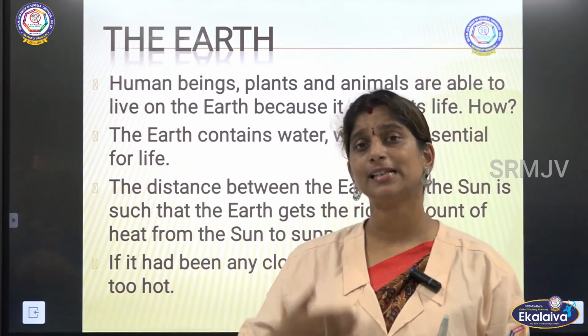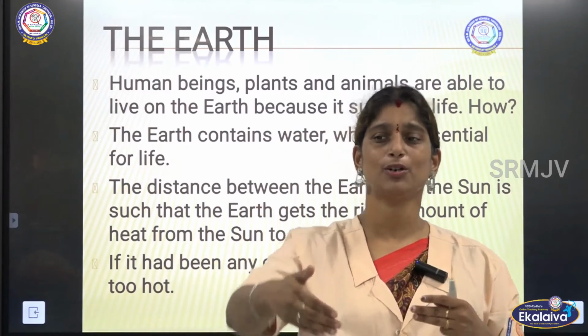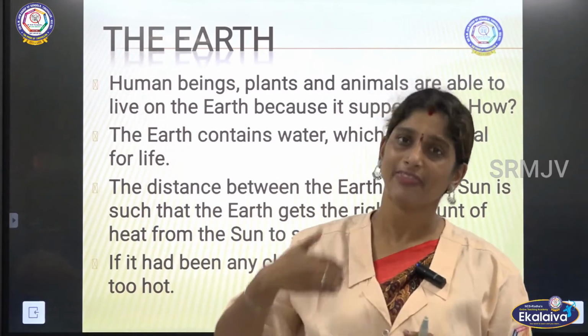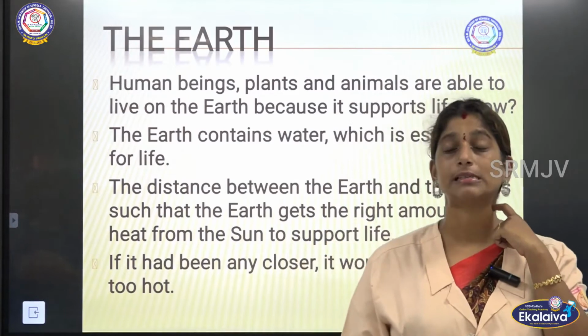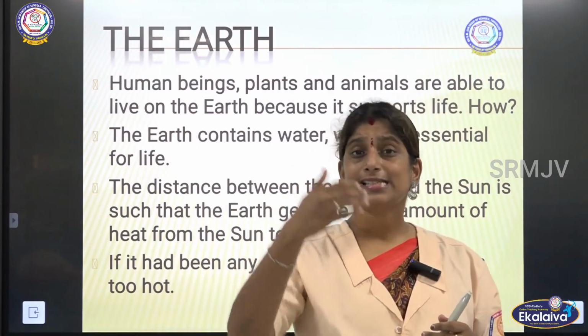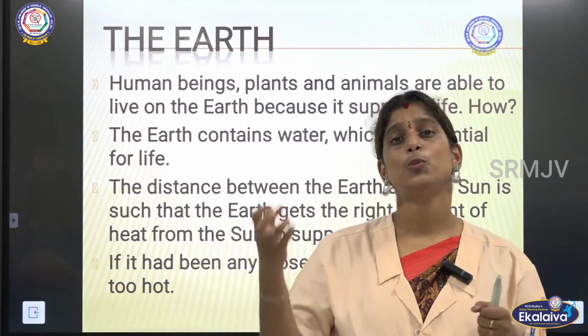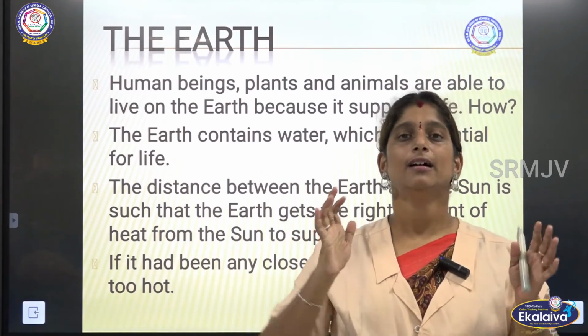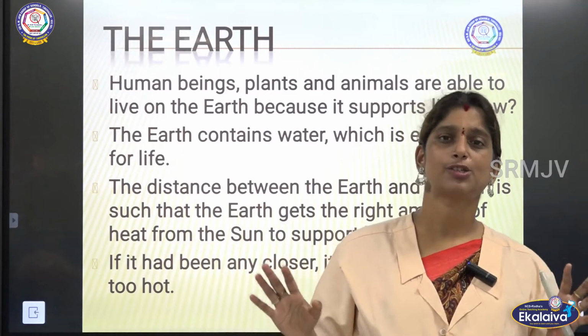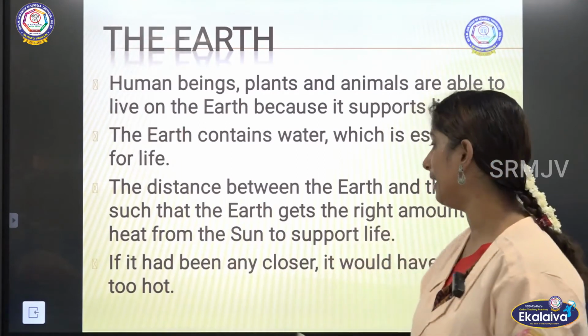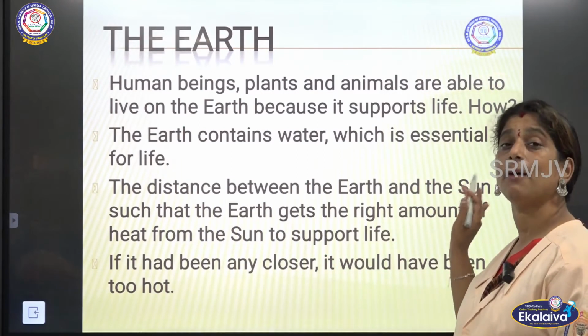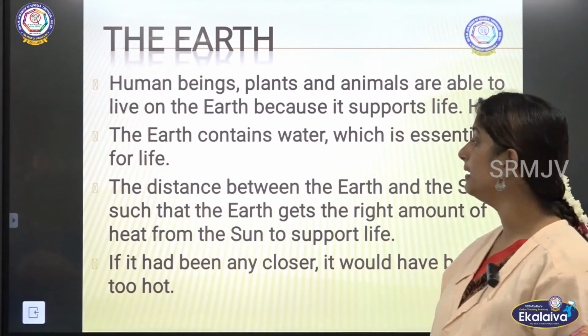So the distance of the earth from the sun, because we have Mercury, we have Venus, and then we are positioned in the solar system. In that case, the distance between the earth and the sun is such that the heat we receive from the sun is perfectly enough for us to survive on the earth. Okay. So we get the right amount of heat from the sun.